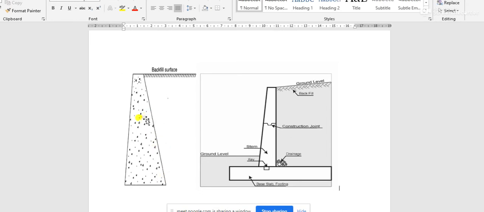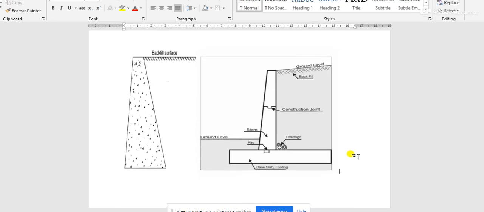That means there are two different surfaces acting, the soil and the retaining wall, and there is an interaction between them. So a frictional force comes into account in a gravity retaining wall between the retaining wall surface and the soil surface.